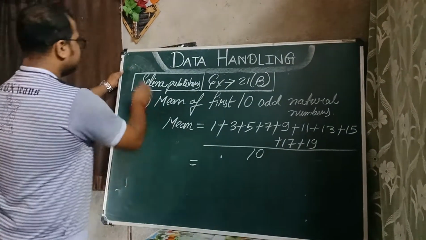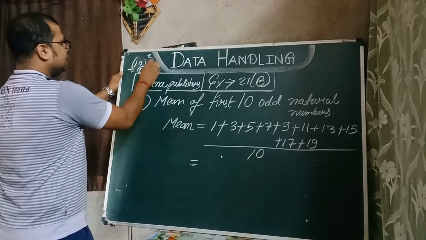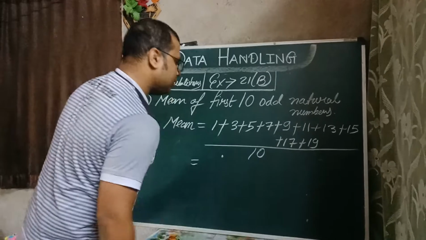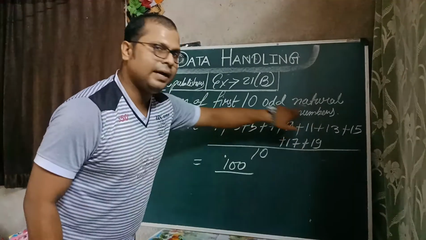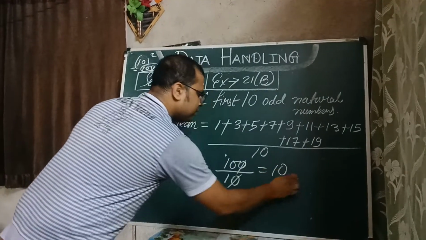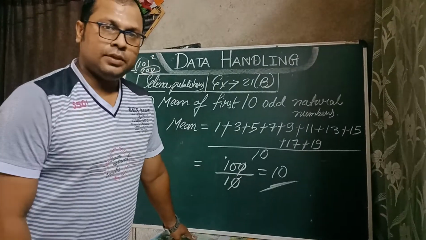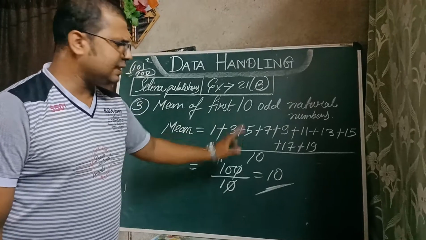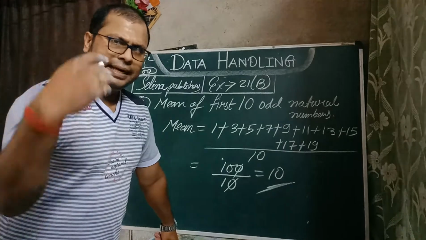So you can just simply square the 10. How much will you get? 100. So the sum you can check later on. You will get how much? 100. The sum of these all will be 100 divided by 10. So what is the mean of these natural odd numbers? 10 only. I hope it is clear. You can sum all the numbers given there; you will definitely get 100 only. So we'll move to the next question now.